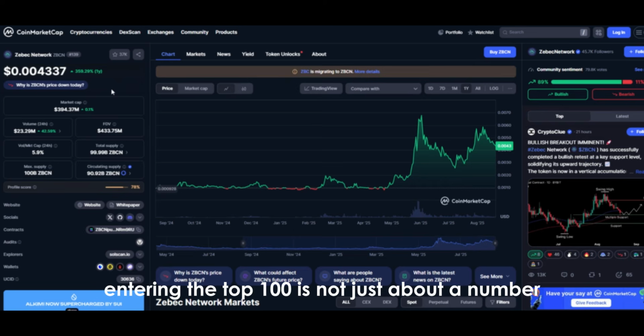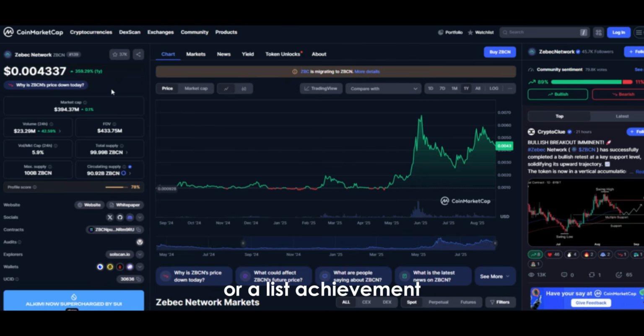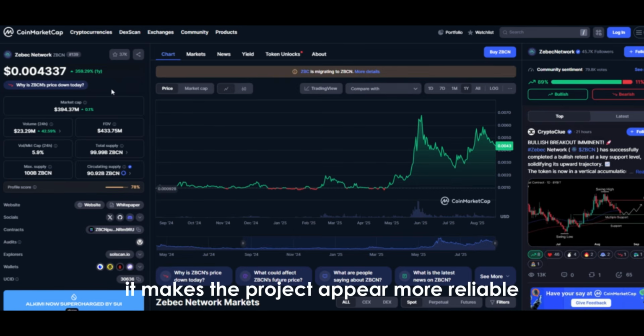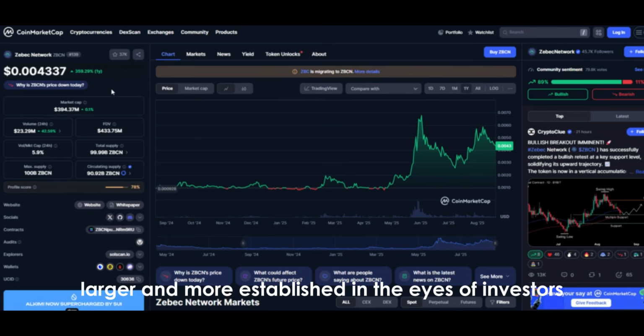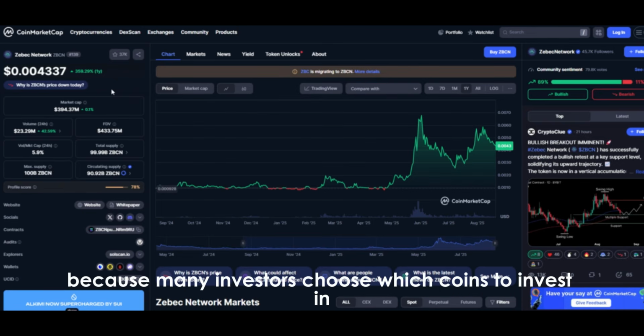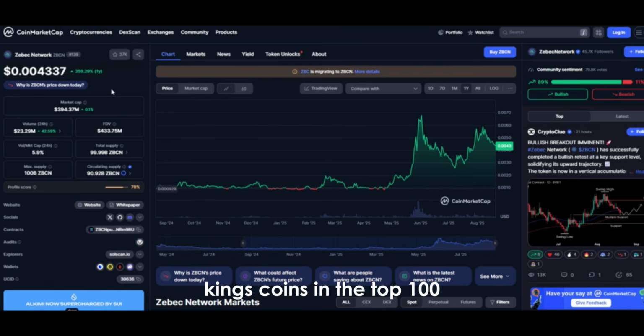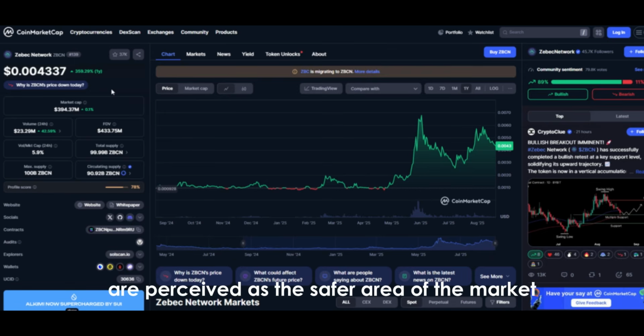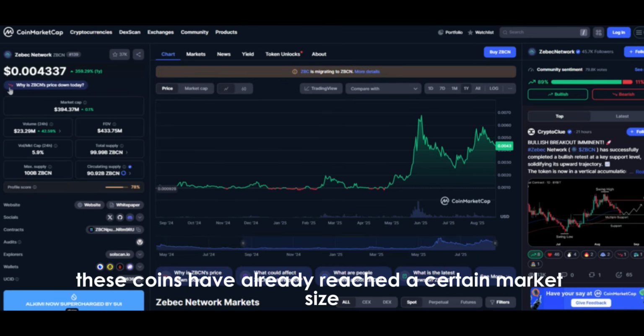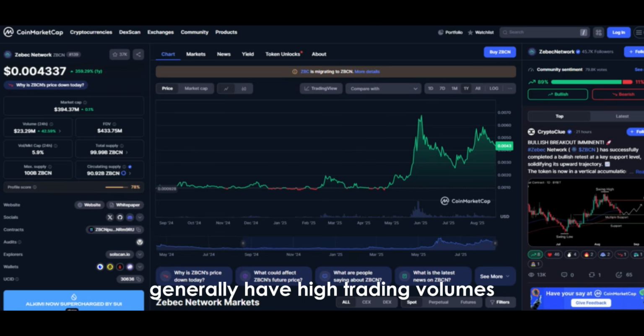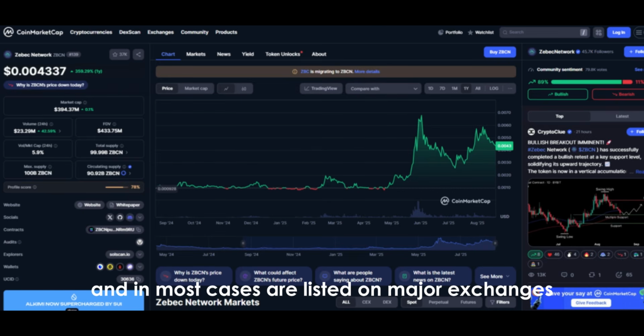Entering the top 100 is not just about a number or a list achievement. It makes the project appear more reliable, larger, and more established in the eyes of investors. Because many investors choose which coins to invest in based on rankings. Coins in the top 100 are perceived as the safer area of the market. The reason is that these coins have already reached a certain market size, generally have high trading volumes, and in most cases are listed on major exchanges.